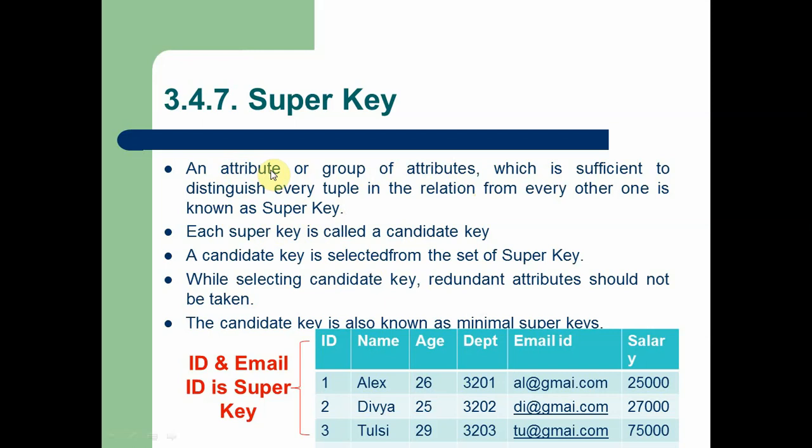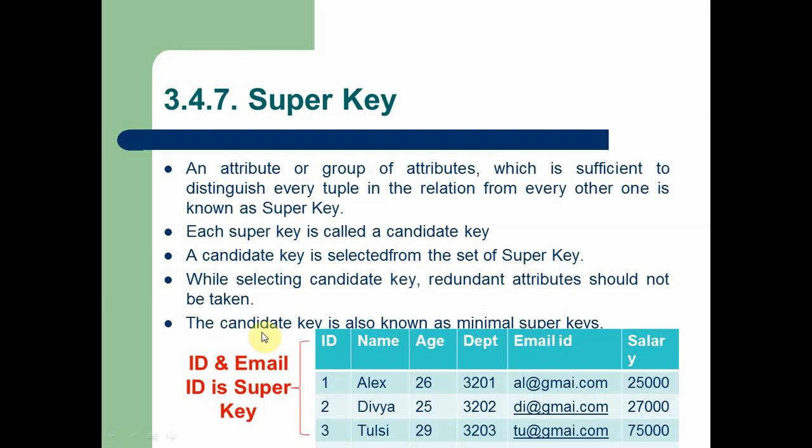Candidate key is also called a super key. Each super key is called a candidate key. So here you can see in the second bullet, each super key should be a candidate key. A candidate key is selected from the set of super keys. While selecting a candidate key, redundant attributes should not be taken. Redundant means excessive attributes should not be taken. So when we are creating a super key, there should be a limitation. Limited primary keys should be used for a primary key. That is the point explained here.